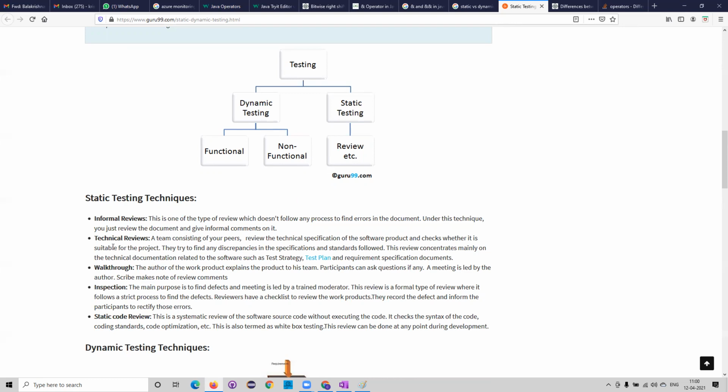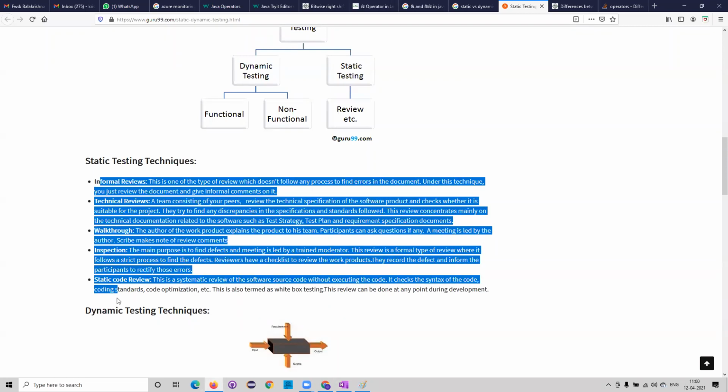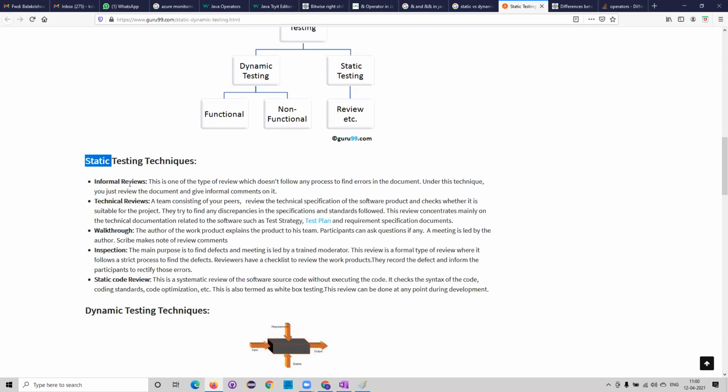Now, if you see here in static testing, you will have reviews, technical reviews, walkthroughs, inspections, and static code reviews. All of these are part of static testing. As I told you, for example, there is a requirement document. For the requirement document, we go for a formal review, and the architects go through it. For the test strategy, test plan and so on, they do the technical reviews and give a walkthrough to the whole team.